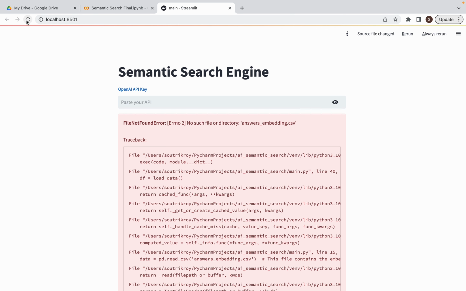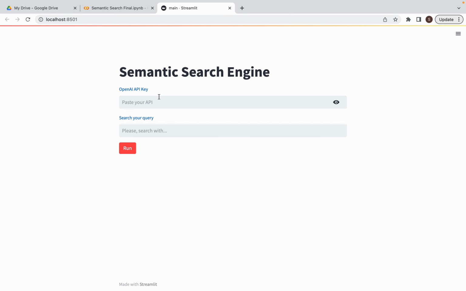Okay, now here we will be pasting our API key, the OpenAI API, which will be allowing us to access the models, the text embedding ADA002 model and the text DaVinci 003 model for translation. After pasting the API key, the user can place their search query in this section, and after that he can click the run button, and then the top 5 best results from the existing data set, that is the wiki QA, will be displayed in this section.